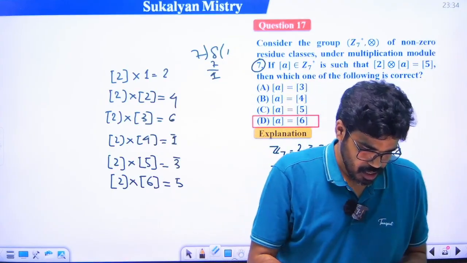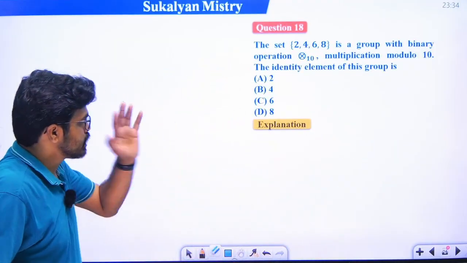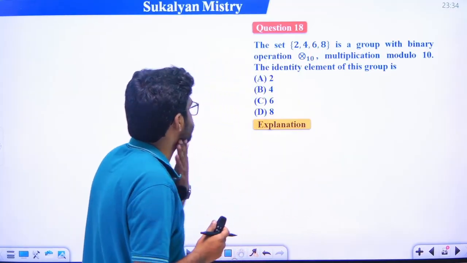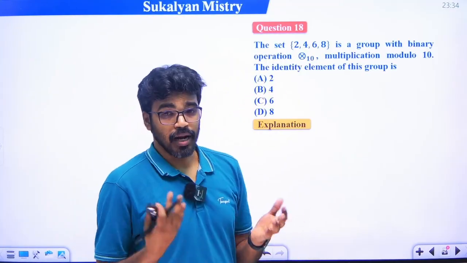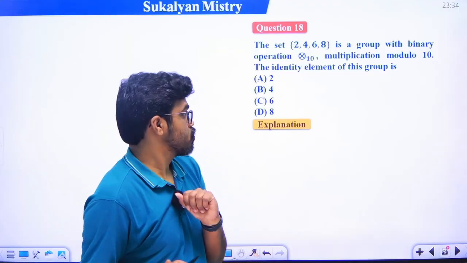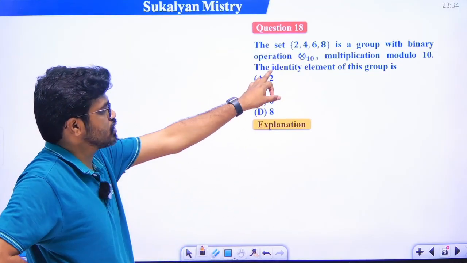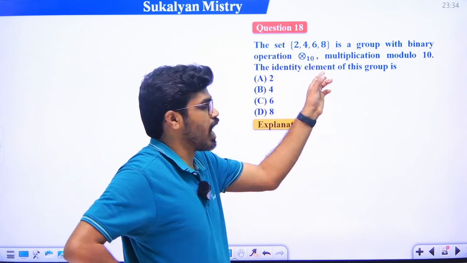Okay. So next problem. Same concept, multiplication modulo, we already discussed. We know how to do multiplication modulo, addition modulo already discussed. This set 2 4 6 8 is a group with binary operation multiplication modulo 10. What is the identity element?